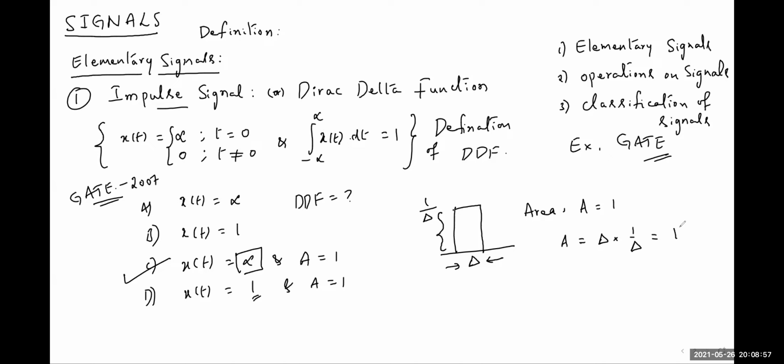So since area is equal to 1, this is defined as the unit impulse function.